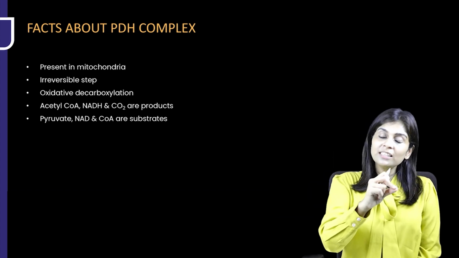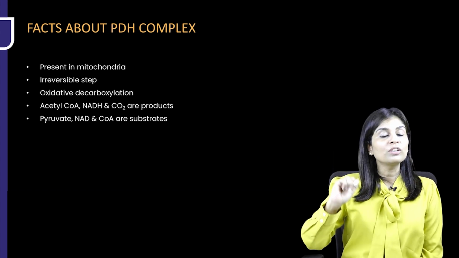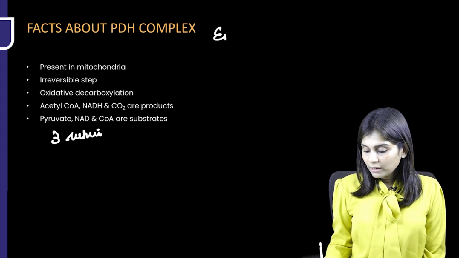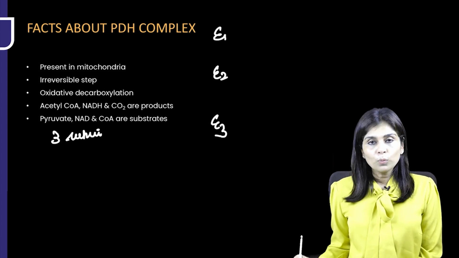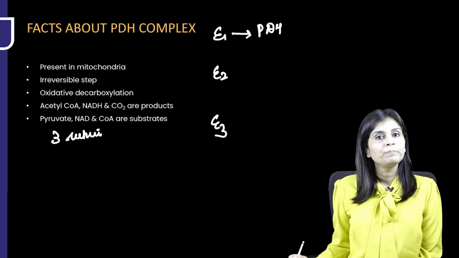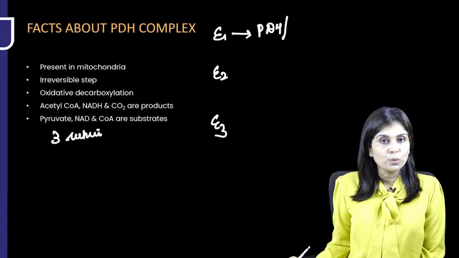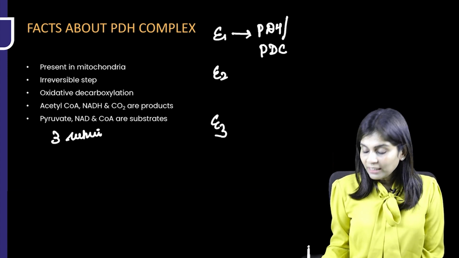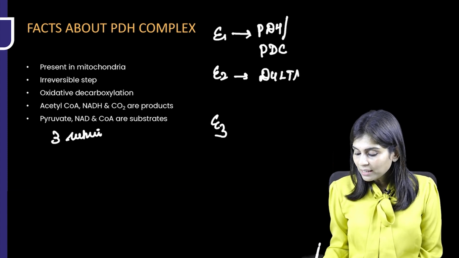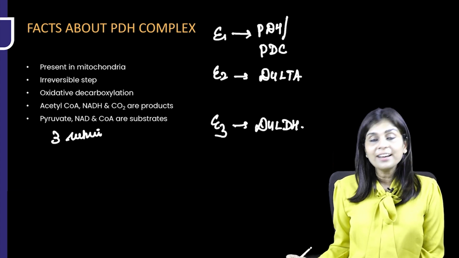In the latest NEET PG, there was an image where they showed you 3 circles asking you what is E1, what is E2, what is E3. So, what are the 3 subunits of PDH complex? E1, E2, E3. E1 is named after the whole enzyme complex. It is pyruvate dehydrogenase. Though it is called as pyruvate dehydrogenase, it decarboxylates pyruvate. So it's also called as pyruvate decarboxylase. E2 is dihydrolipoyl transacetylase. E3 is dihydrolipoyl dehydrogenase.